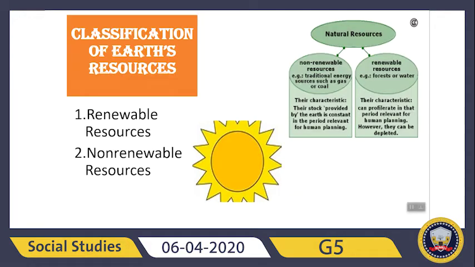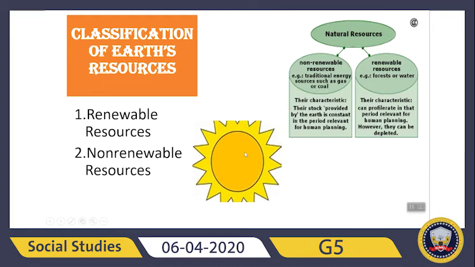Okay, now we will learn about the classification of earth's resources. Here earth's resources are classified into two groups. Now you have to learn there are two groups. Number 1, renewable resources, and number 2, non-renewable resources. So we have two groups, renewable resources and non-renewable resources. The first thing you should know is about the sun.